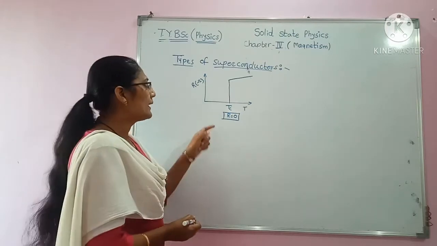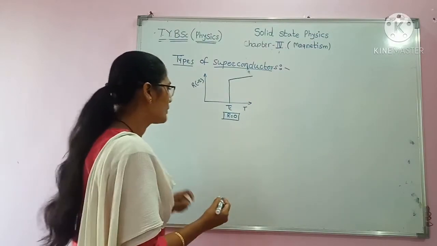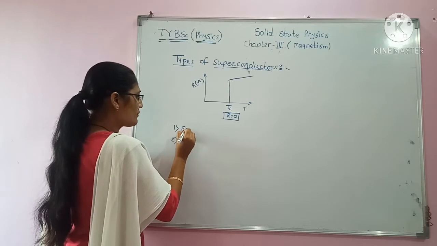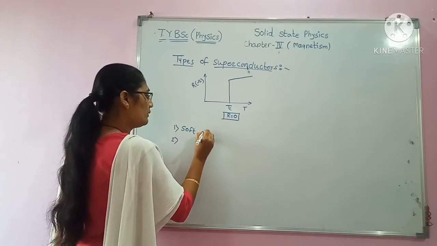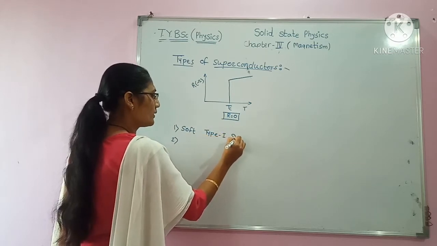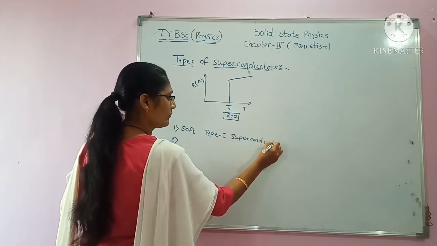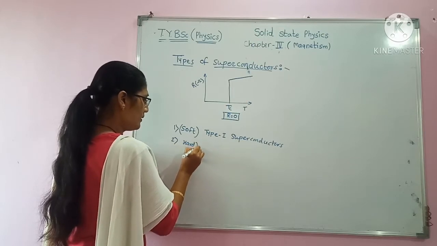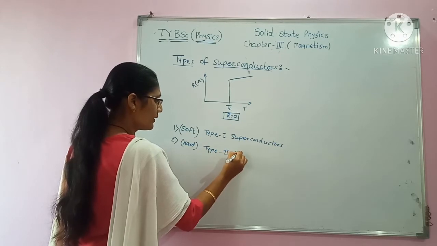It means that in case of types of superconductors, just now I have told you that there are two types of superconductors, soft or type 1 superconductors and hard or type 2 superconductors.